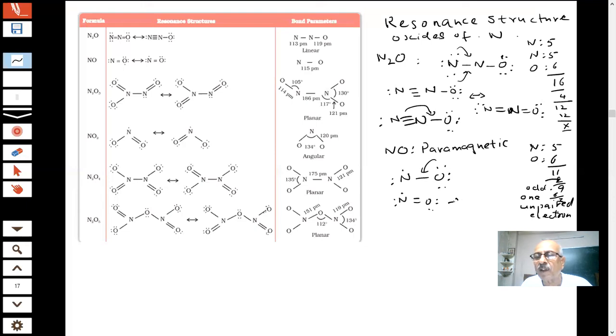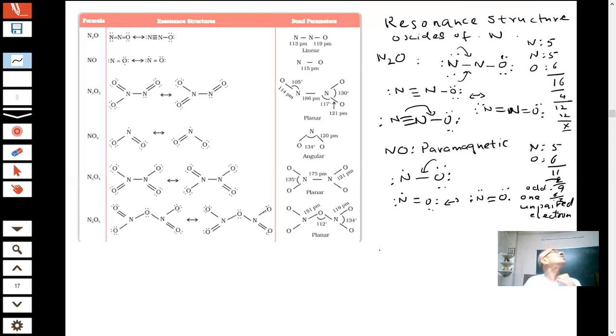Then what will be the other possibility of this? If I put 4 on the nitrogen, then oxygen will have how much? 2. Another structure. Okay, total electrons are satisfied. Yes, sir. All right. Now you could understand how we are writing the structure.